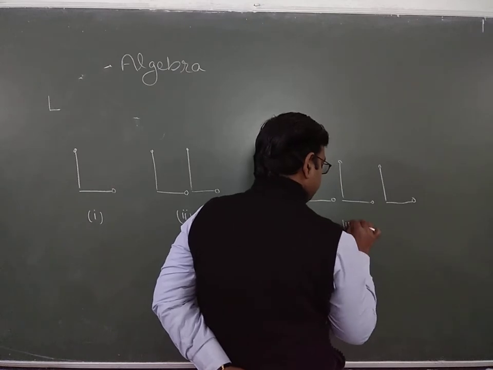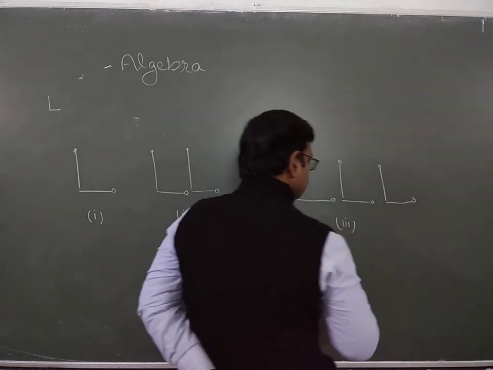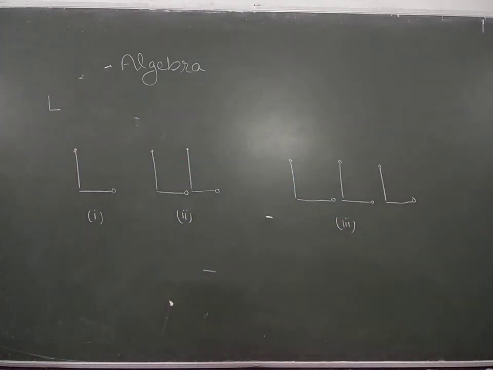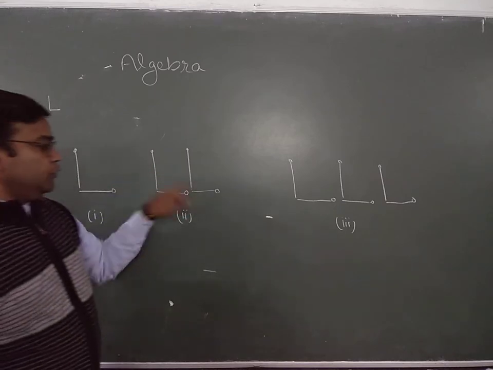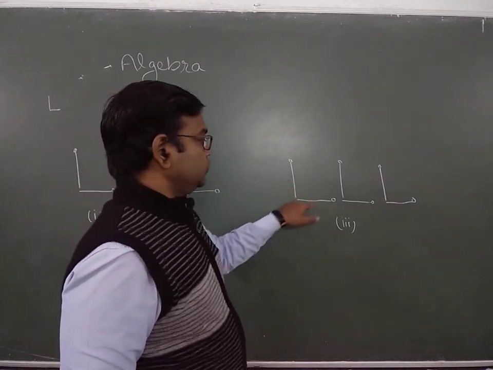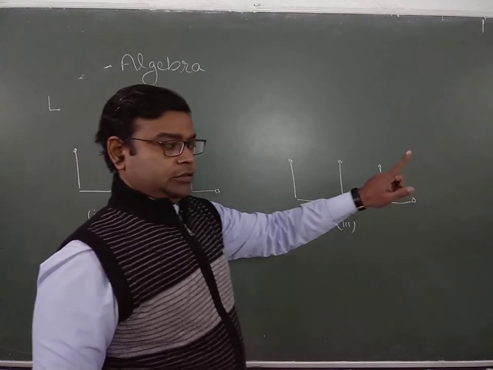This is your third figure. So how do you see in the first figure, how many matchsticks we have? 1, 2. In the second, 1, 2, 3, 4. In the third, 1, 2, 3, 4, 5, 6.